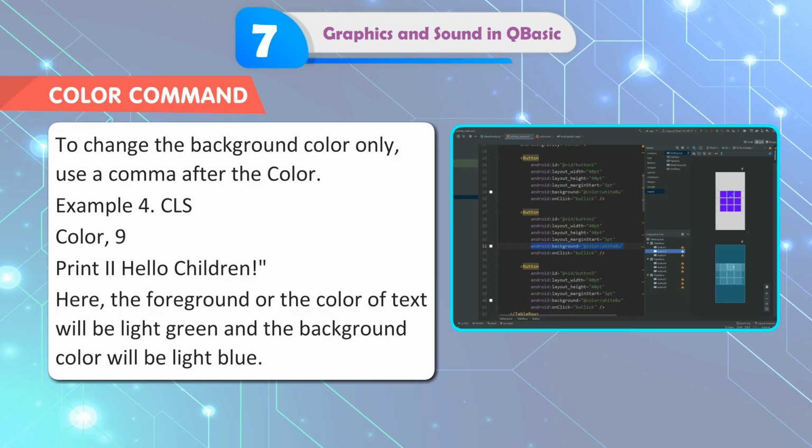To change the background color only, use a comma before the color. Example 4. CLS, COLOR , 9, PRINT "Hello children." Here, the background color will be light blue.